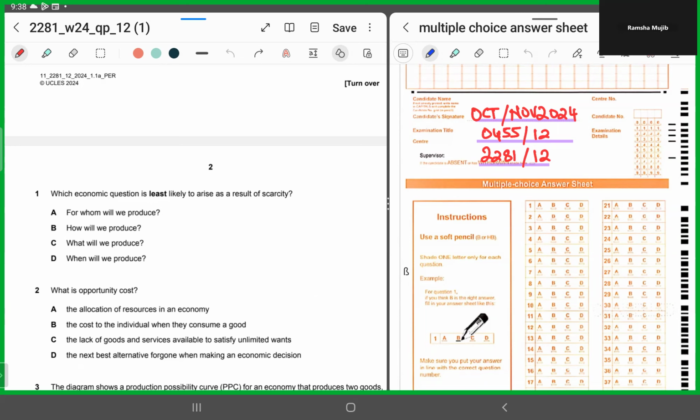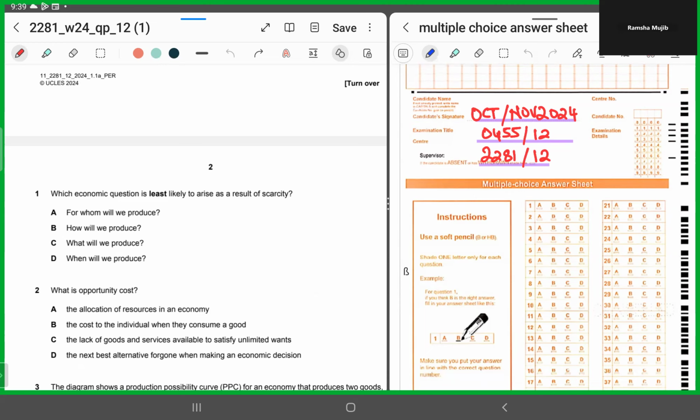Now looking at the three fundamental basic questions, let's see out of these four options available, which is the incorrect response. A says for whom we will produce. That's correct. B says how will we produce. That's again correct. In which question you decide whether you want to go for labor intensive methods of production, or capital intensive production methods, right? Option C says, what will we produce? Again, you want to produce more of consumer goods or more of capital goods, or what type of products the economy needs to produce, right?